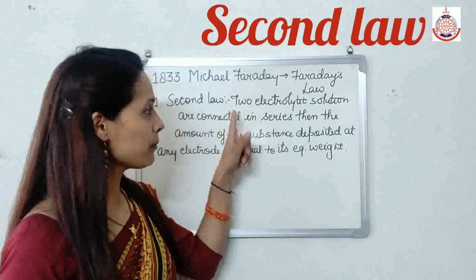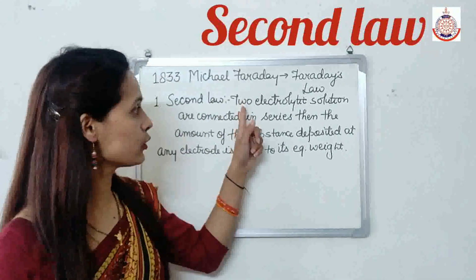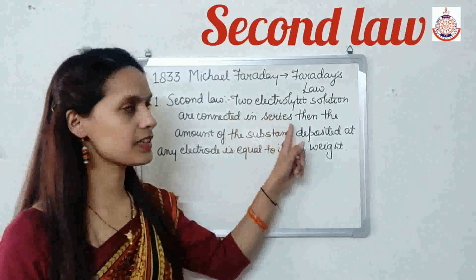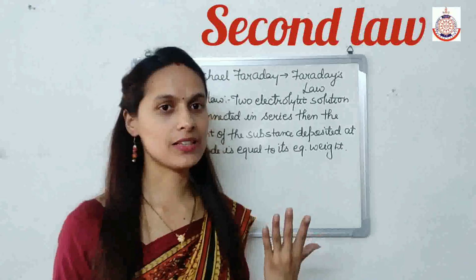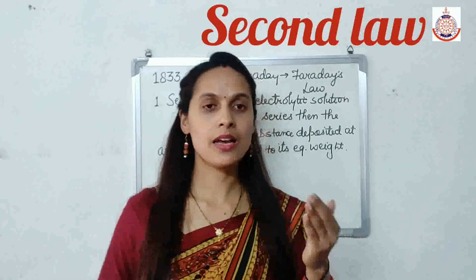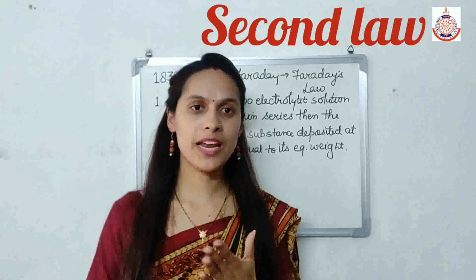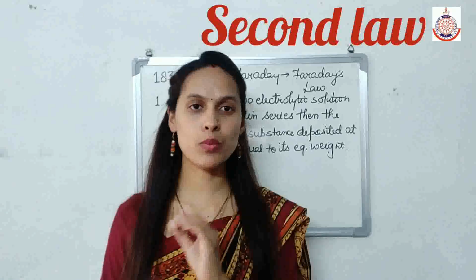So when two electrolytic solutions are connected in series, the amount of electricity which we supply remains the same in both cases.